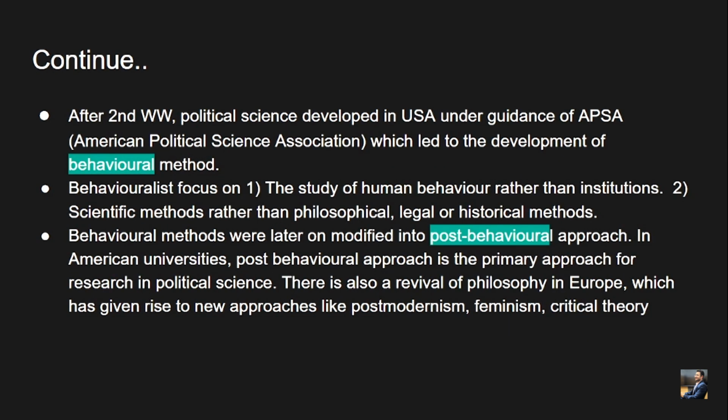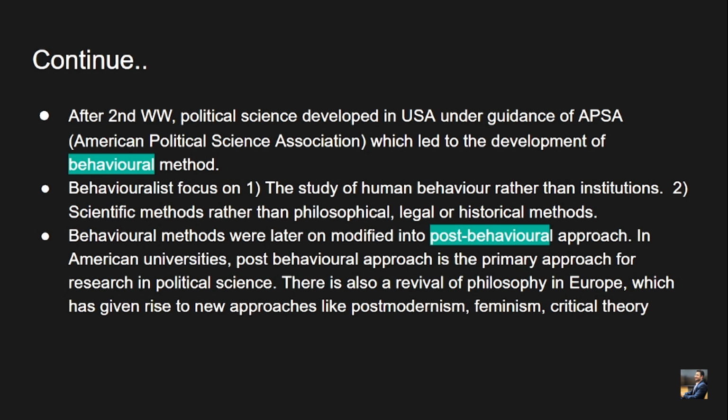So, continuing. After the Second World War, like we have seen how until the First World War traditional political science dominated the political arena, now we are saying how after the Second World War political science developed in the USA under the guidance of APSA. So what is APSA? It is basically the American Political Science Association, which led to the development of the behavioral method.